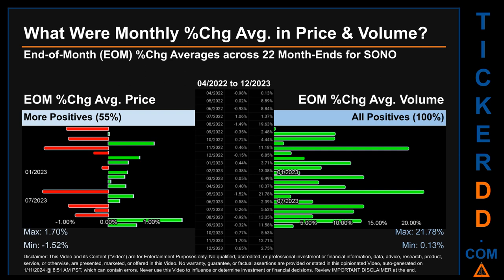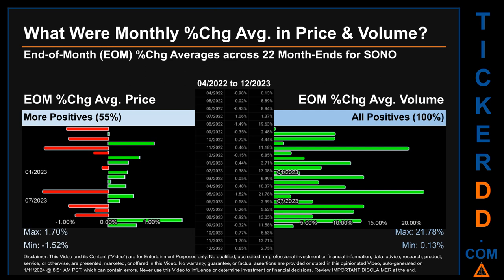What were end-of-month percentage change averages in price and volume for SONO? The monthly average of percentage change in price and in volume were calculated for each of the 22 month ends. That calculation took daily percentage changes and averaged them for each given month. If a month end came out negative, then it means that the month summarily saw a negative change.